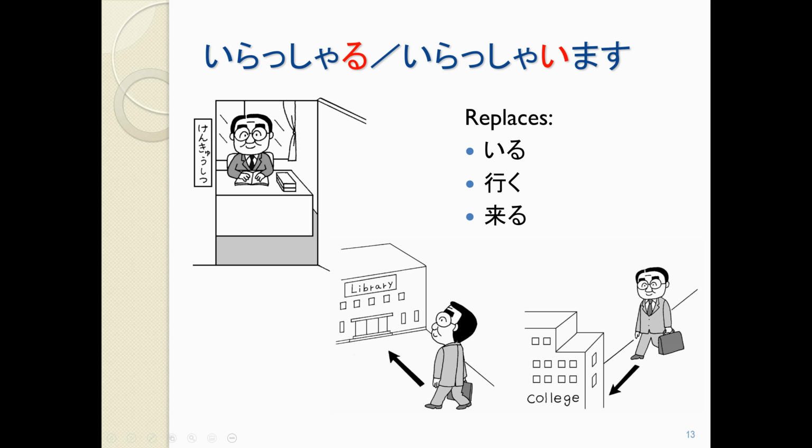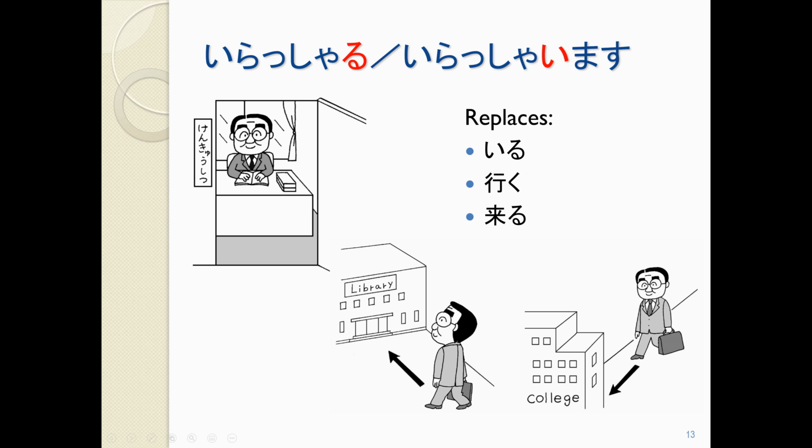Our first one is いらっしゃる. One of the things that is a little bit tricky about some of our keigo verbs is some of them have changed the way that they're pronounced over time. So the mas form is a little special. We have いらっしゃる, but the mas form is going to be いらっしゃいます.